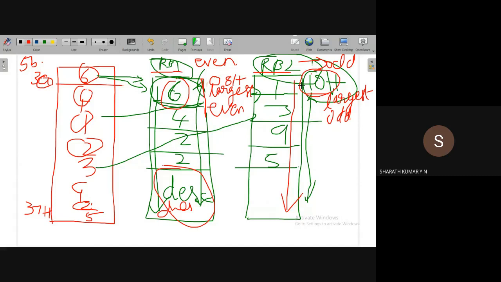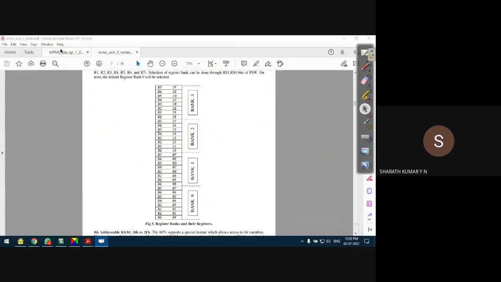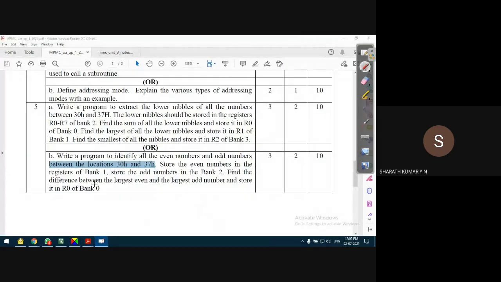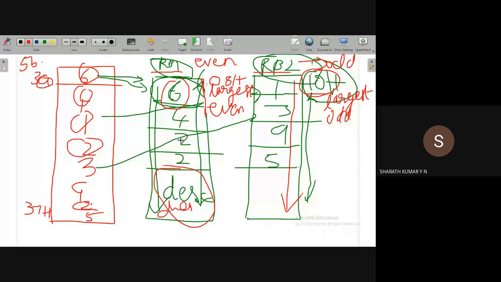Very simple. The next part of the program says find the difference between the largest even number and the largest odd number. This difference is very simple. I need to find the difference between the content of 08H location, the largest even number, and the content of 10H location, the largest odd number.